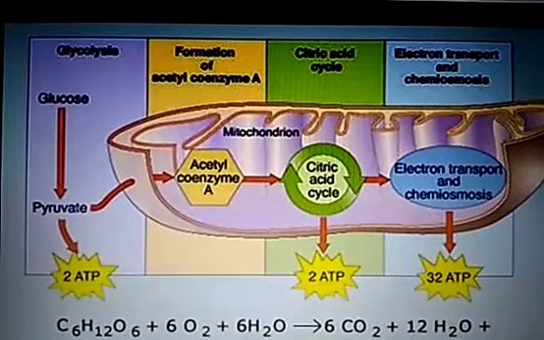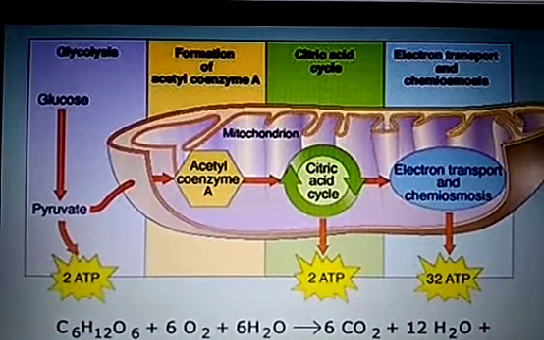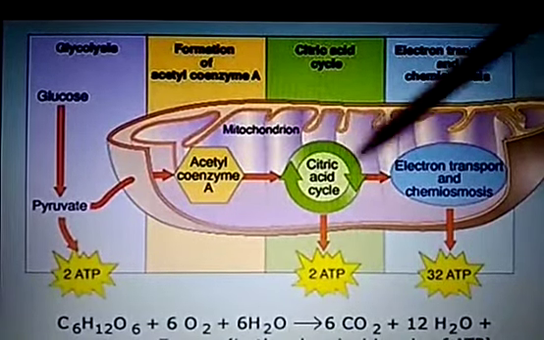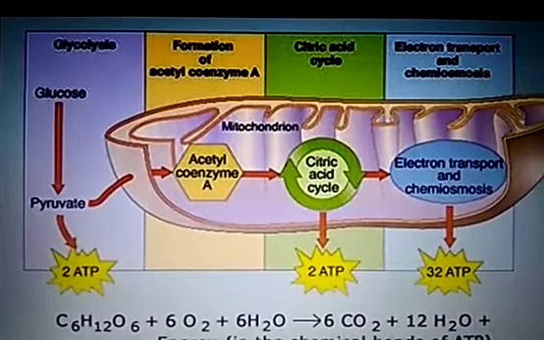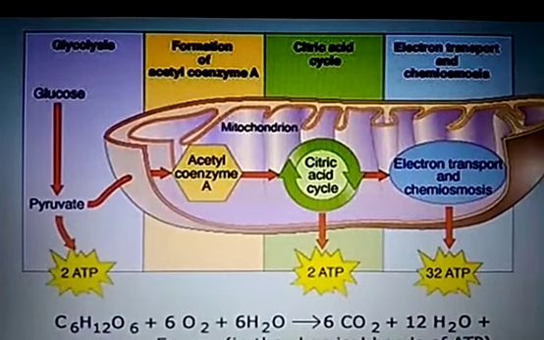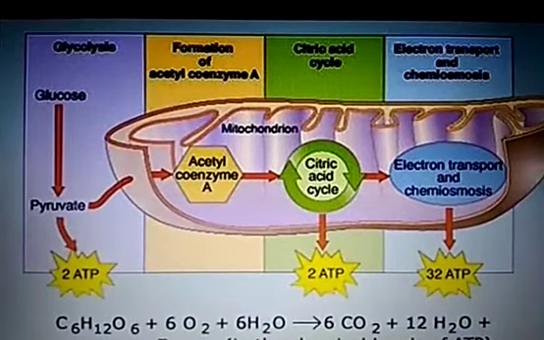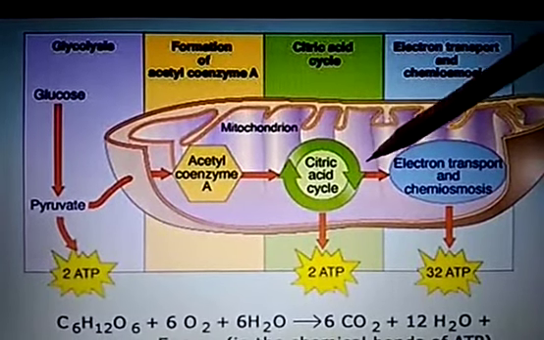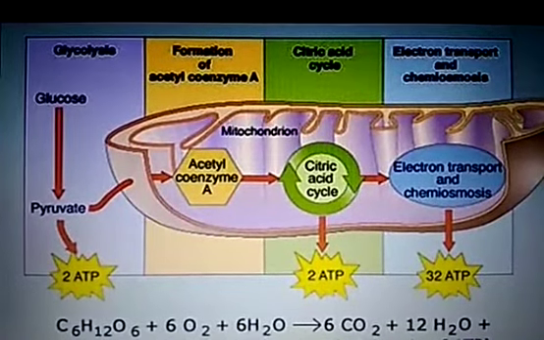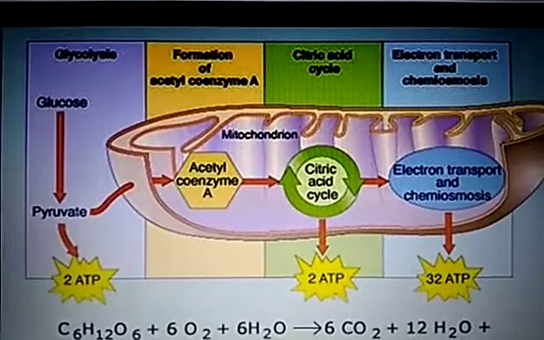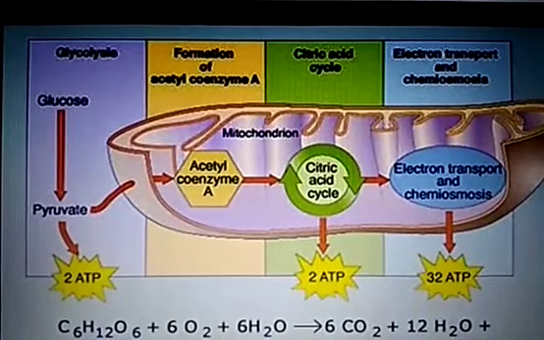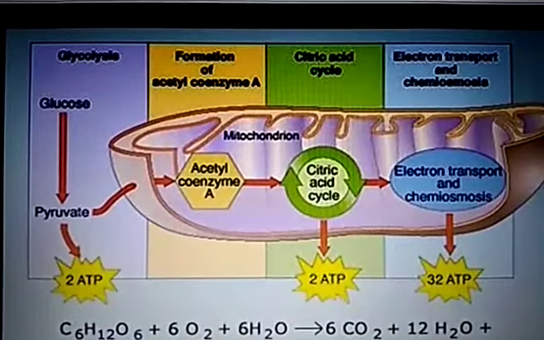These are very complicated reactions which you will understand in higher classes, maybe in 12th class. So after the citric acid cycle, again 2 ATP is produced and some substances are produced such as NADH and NADPH, which help as electron carriers and help in further reactions to produce energy. After the citric acid cycle, the substances so formed, such as NADPH, undergo electron transport and chemiosmosis, or ETC, the electron transport chain, which takes place around the oxysomes in the inner mitochondrial membrane.